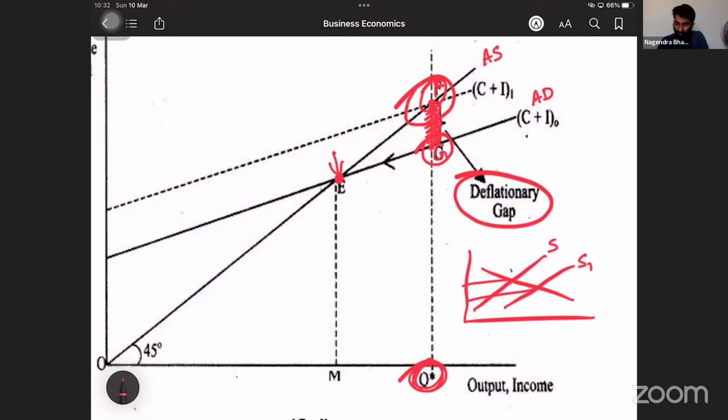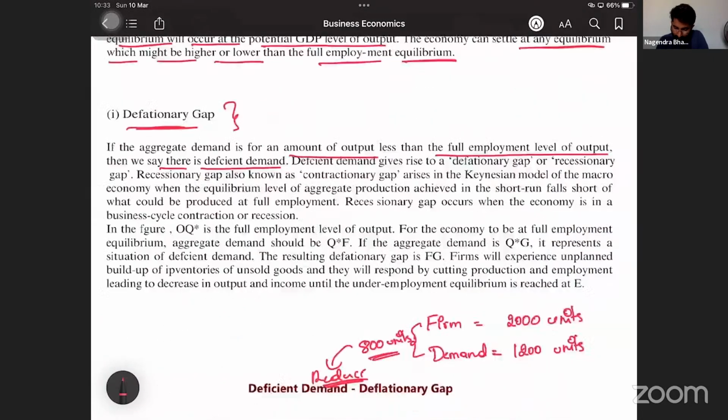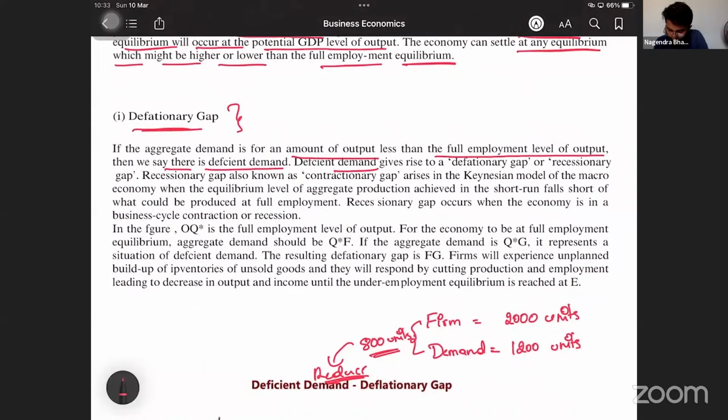Before going to the inflationary gap, we will discuss what is given in this para. Deficient demand gives rise to a deflationary gap. That means demand is less, supply is more. It is also known as a recessionary gap, or a contractionary gap. Listen, these three names are there for this gap: deflationary gap, recessionary gap, contractionary gap.